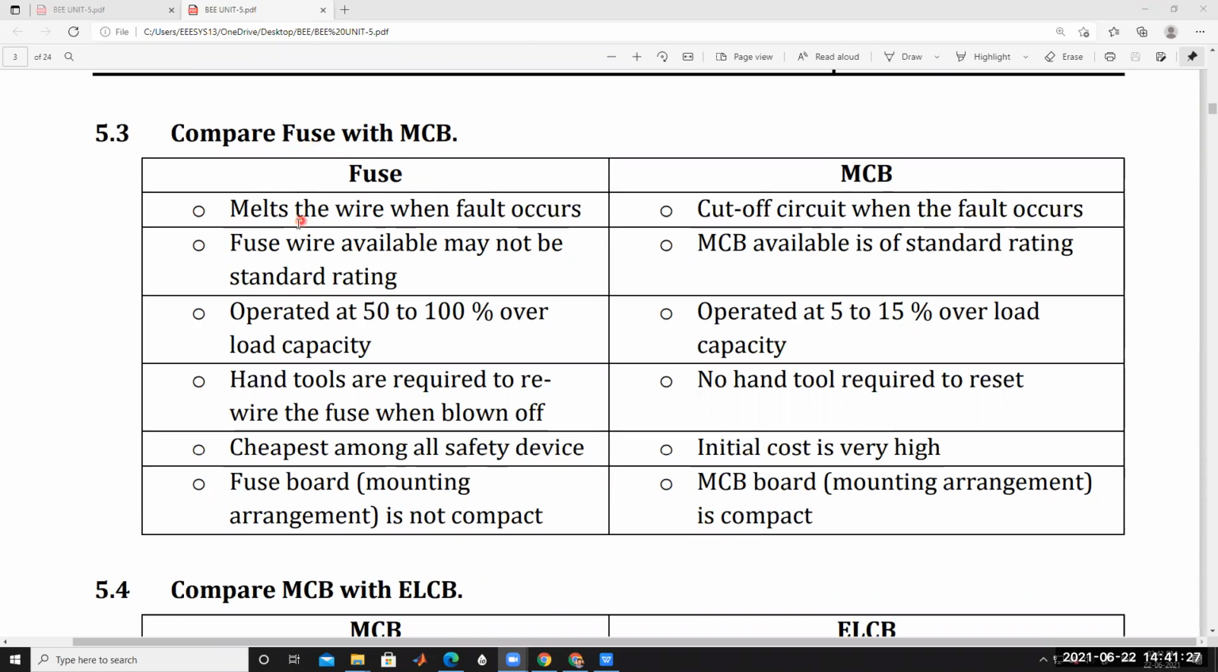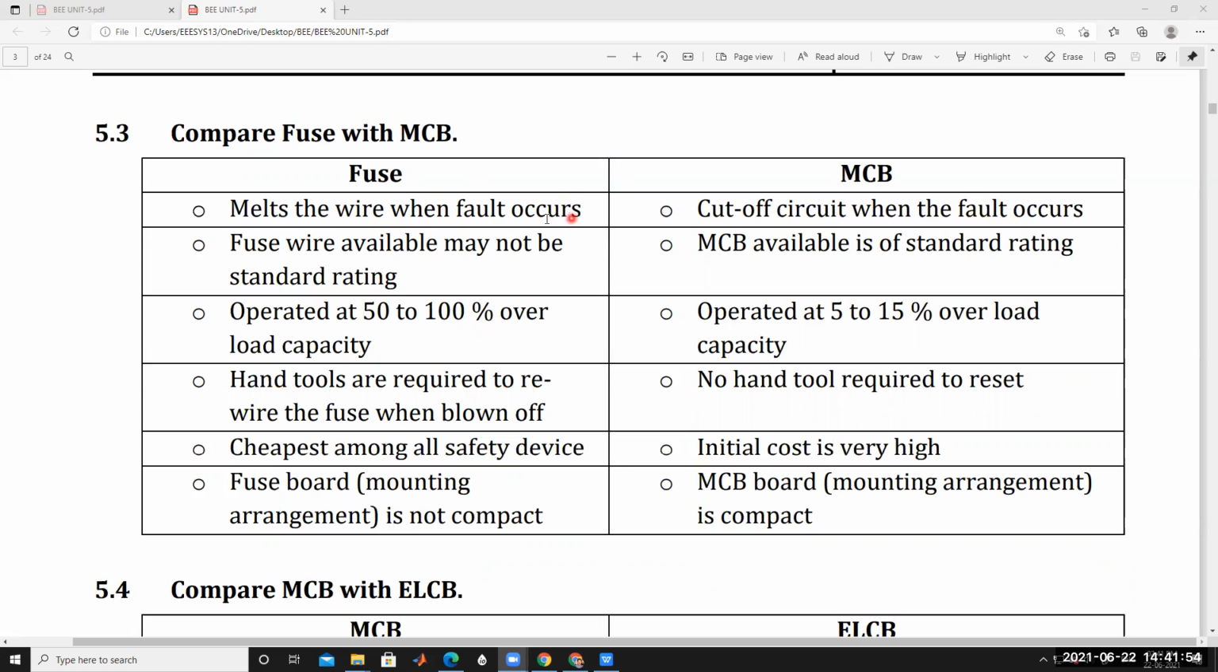First, a fuse melts the wire when the fault occurs. If any fault occurs, this fuse will melt. That means if a high amount of current is passing through the fuse, then the fuse melts. Okay.